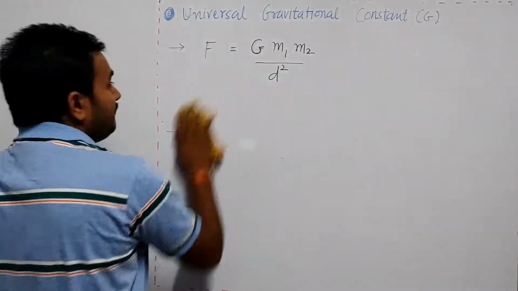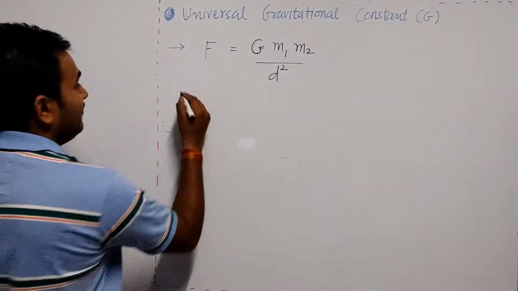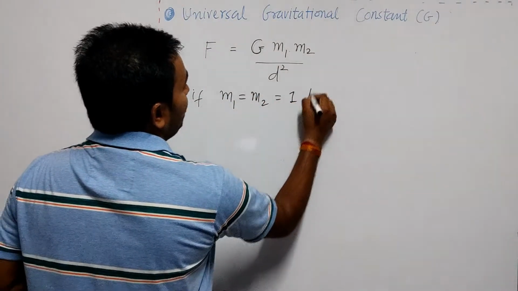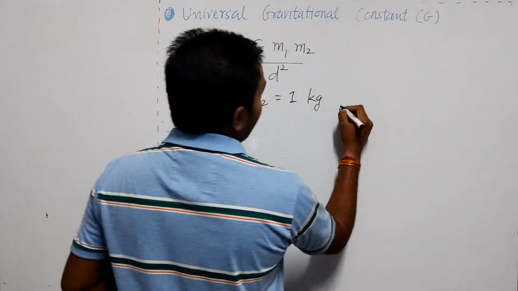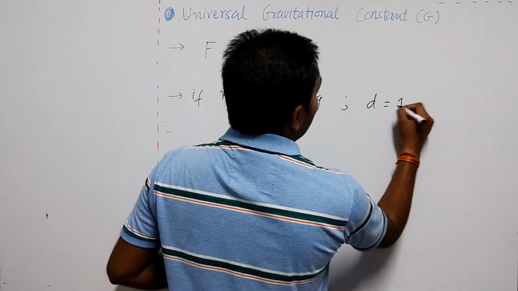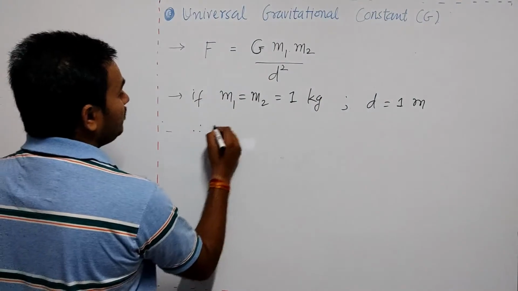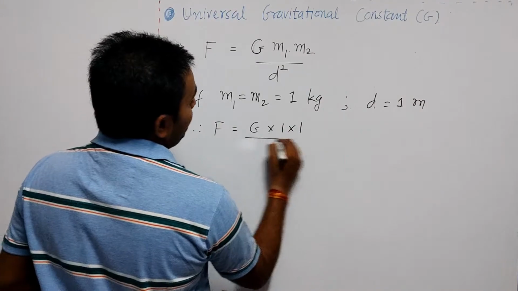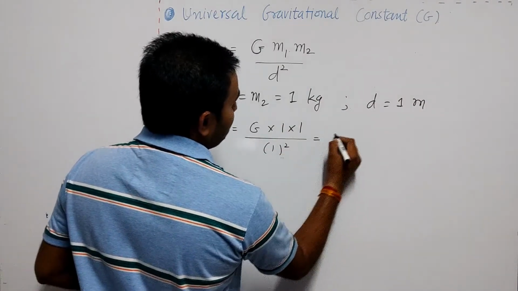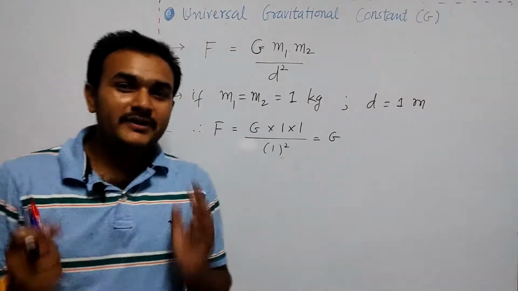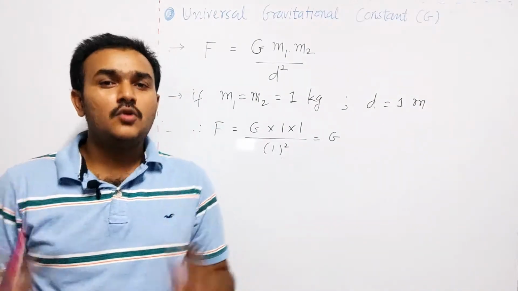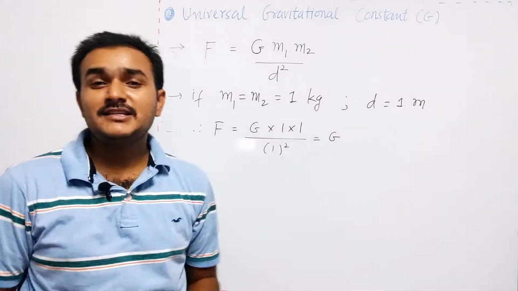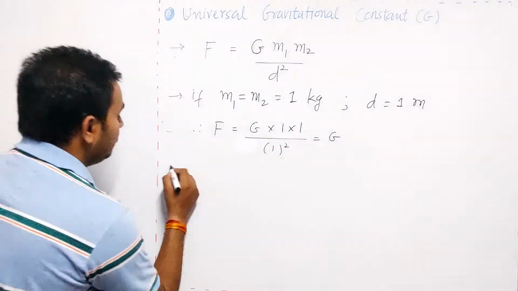What happens if we put the value of masses here? If mass m1 is equal to m2, which is equal to 1 kilogram, and the distance between them d is equal to 1 meter. In that case, what is the force? Force is equal to G into 1 divided by 1 whole square, and that is equal to G. So if I want to define the universal gravitational constant based on the value of masses and the distance between two masses, then